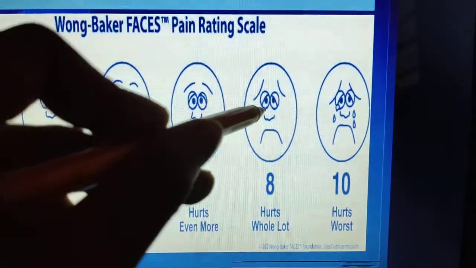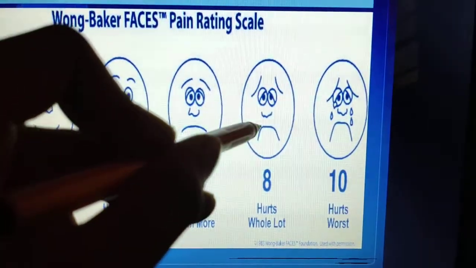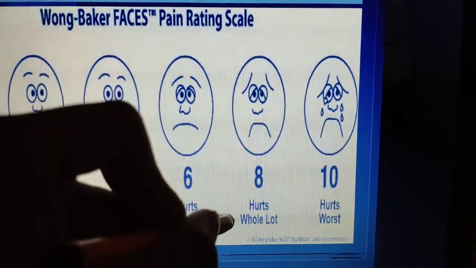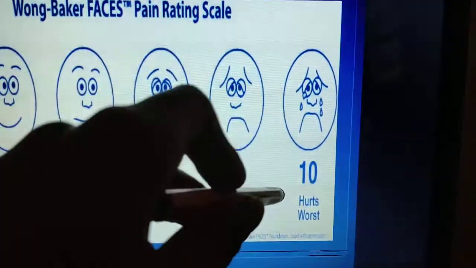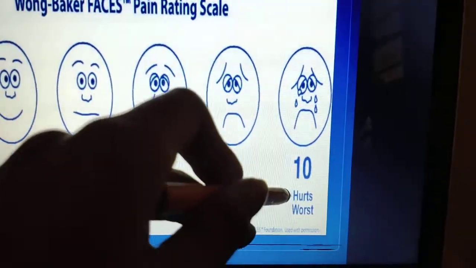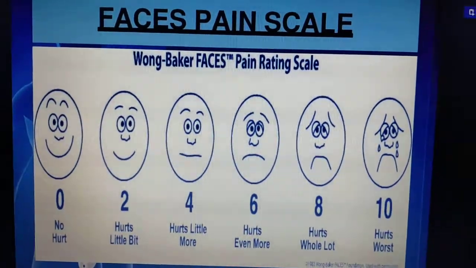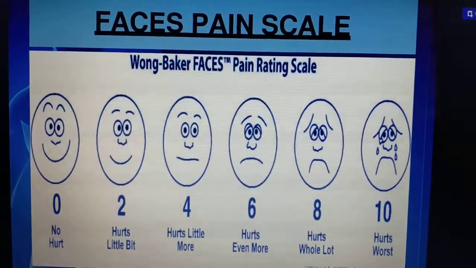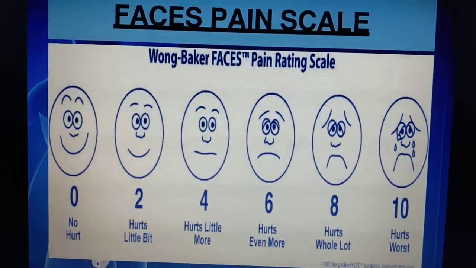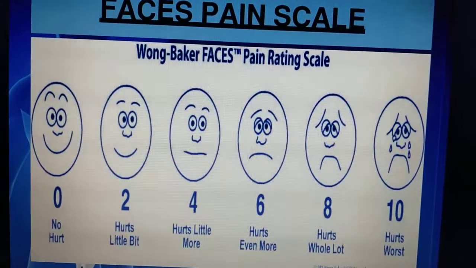Other like this, about to cry but not crying, then we'll say hurts a whole lot. If the baby is crying, that we think is hurts worst. This is what we call the Wong-Baker Faces, or the pain rating scale. Clear? This is used for young children.